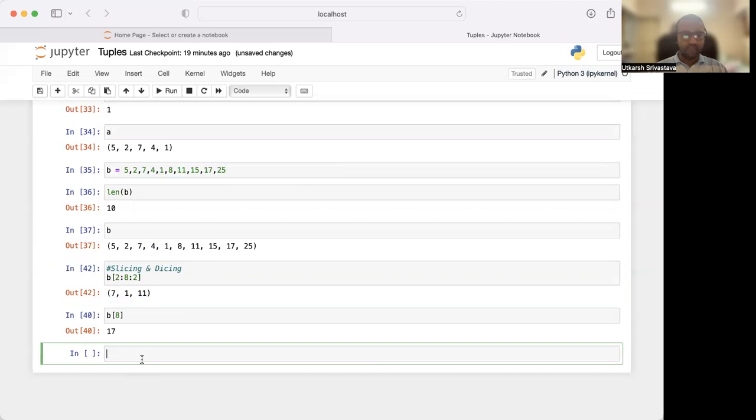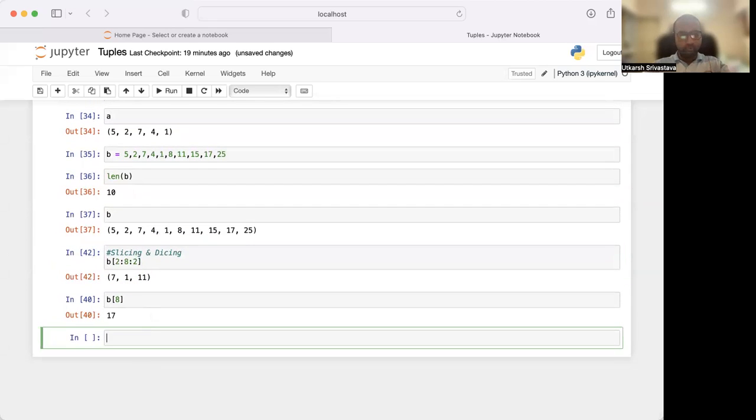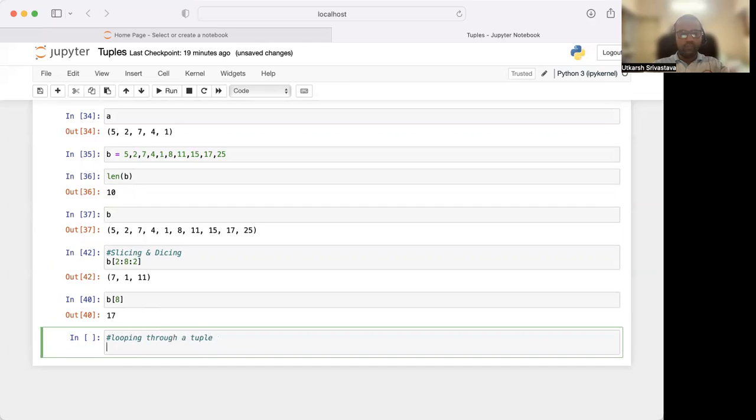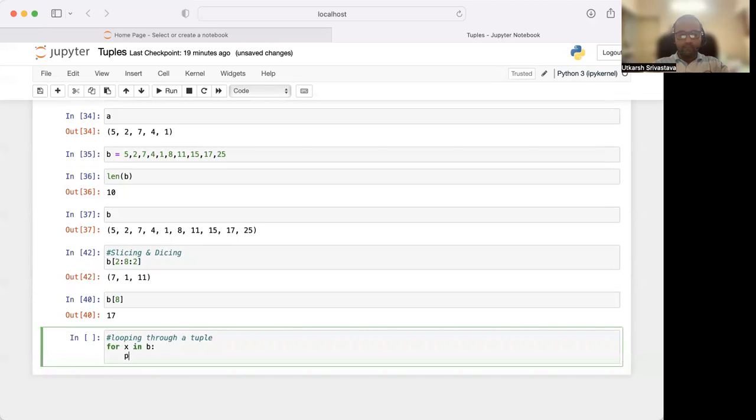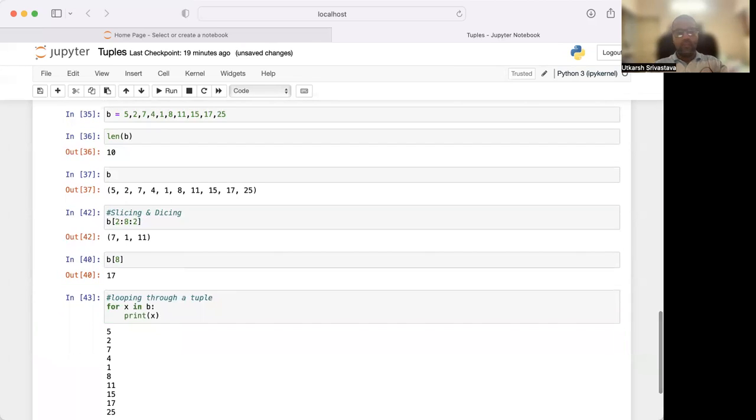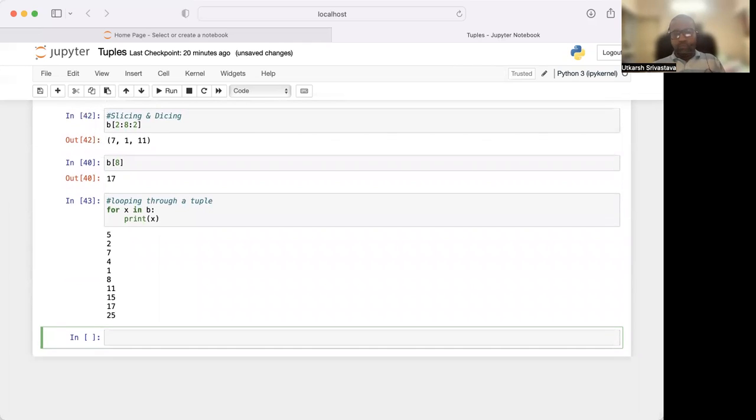We can also do this in tuples. We can also loop through tuples. Looping through a tuple. So let us loop through a tuple: for x in B, print x. So that's how we loop through a tuple.